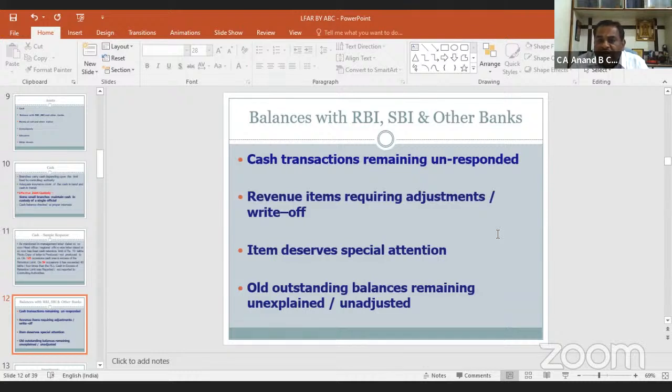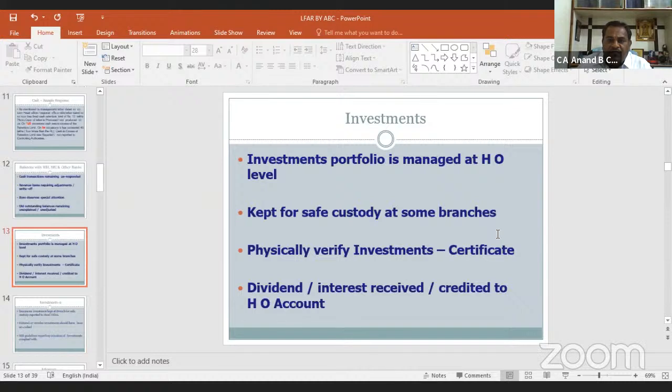Revenue items requiring adjustments or write-off. Items deserve special attention. Old outstanding balances remaining unexplained or unadjusted. Nowadays, I am not finding such type of items since almost every bank is in CBS, and on real time, each and every item is getting rectified, reconciled within time.